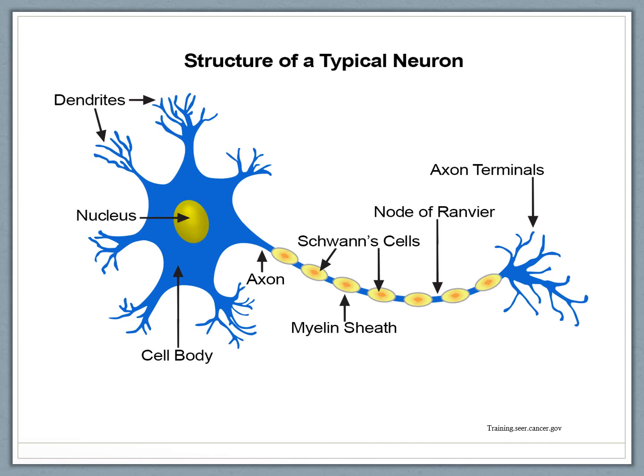Also, we see Schwann cells. These Schwann cells are lined with myelin sheath, and the Schwann cells are not continuous. There is an interval between the two Schwann cells. That interval is called node of Ranvier. Many times students get the question to draw a structure of a typical neuron. So this diagram will be very helpful.